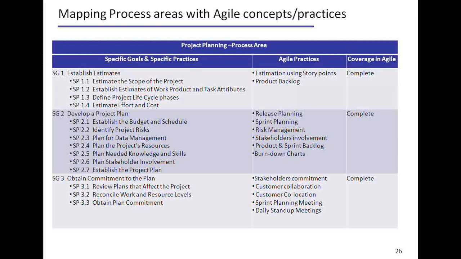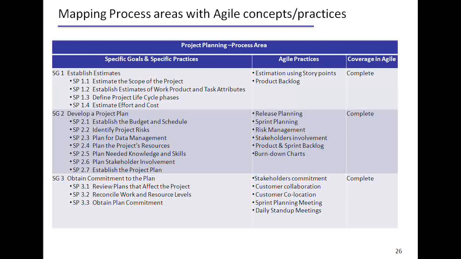From an estimation perspective, we have something called the planning poker game, where team members are involved, and we identify story points. We attach story points to each of the user stories to arrive at the complexity. Again, the product backlog contains the entire list of items. For developing a plan, we do the planning exercise through release planning or sprint planning. We identify risks.